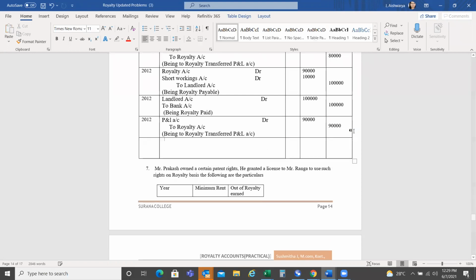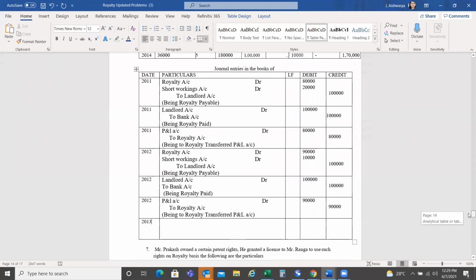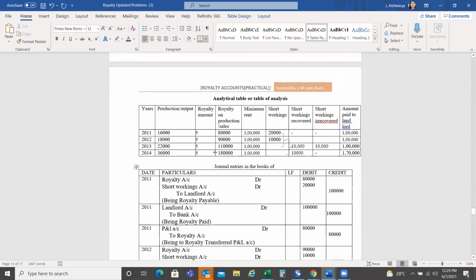After the entry, we'll move on to 2013. In 2013, just look into it: there is 1,10,000 and 1 lakh is given. Is it less than the minimum rent or more than the minimum rent?